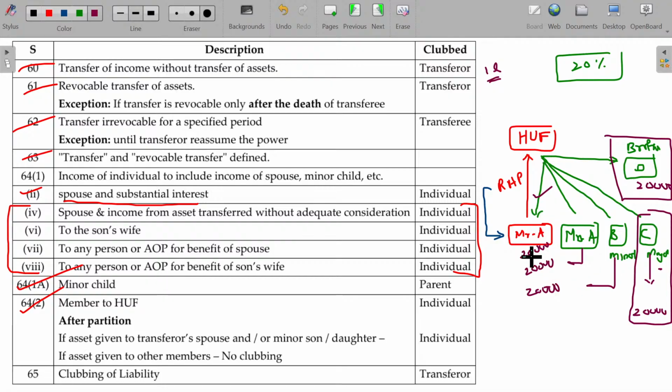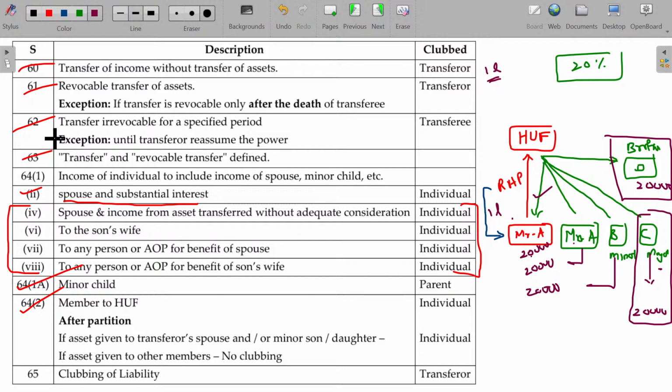And Mr. A's rental income being 20,000, and Mrs. A's and B's are going to be clubbed here. Until partition, the entire 1 lakh is taxable only in the hands of Mr. A. While transferring, year on year, they are getting 1 lakh rental. That rental will be taxable only in the hands of Mr. A. Sometime later, the property is shared among the 4, 20% each. So, all get 20,000 rupees each. Out of that 20,000, Mr. A's share will be automatically taxable. Mrs. A's rental will be clubbed in the hands of Mr. A, and B's income should also be clubbed because B is a minor. In case of C, major, and D being the brother, not required to be clubbed.